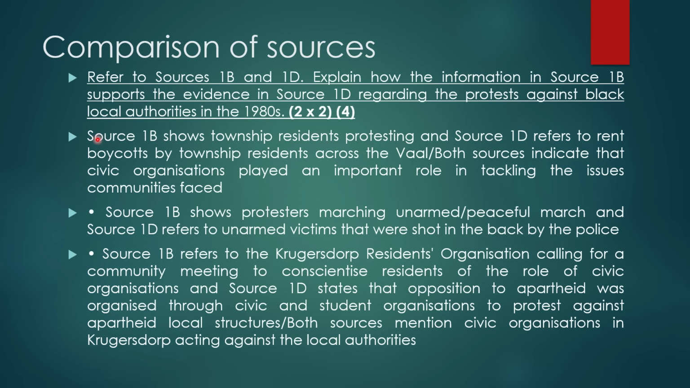Here is a good comparison. Source 1B shows township residents protesting. And source 1D refers to rent boycotts by township residents across the board. Here's another good example. Source 1B shows protesters marching, an armed, peaceful march, and source 1D. Essentially, that is how you compare the sources. You show us what the one source is saying and what the other source is saying. Okay? But you must make sure that you are answering the question, you're not just comparing a baseless thing.